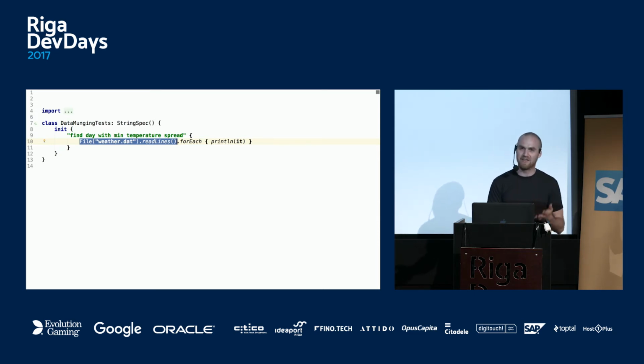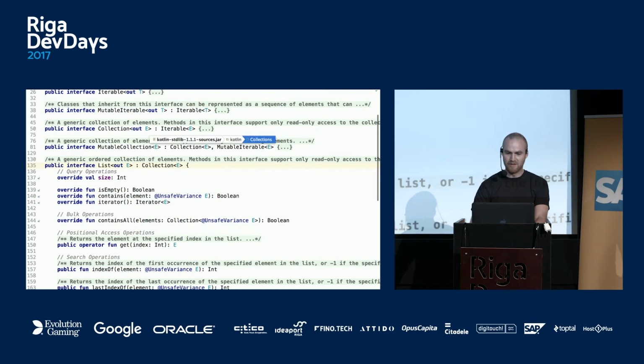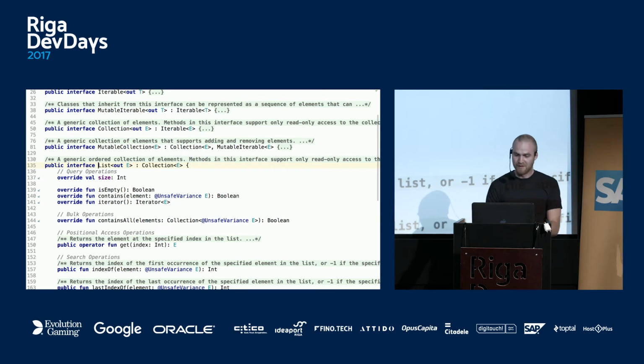We're not catching anything anyway, because all exceptions in Kotlin are unchecked, so it just throws them. To unpack what's going on here, lines has the type list of string. And list, as you can guess, if I command-click on it, we again go to Kotlin. This is an abstraction over Java and JavaScript. At compile time, it will become just a normal Java type.